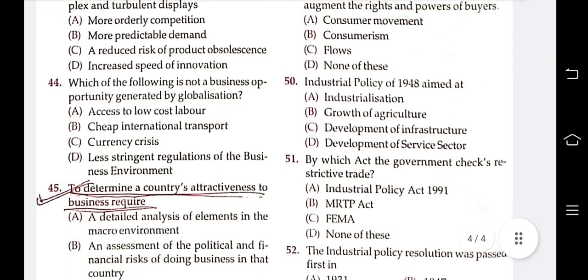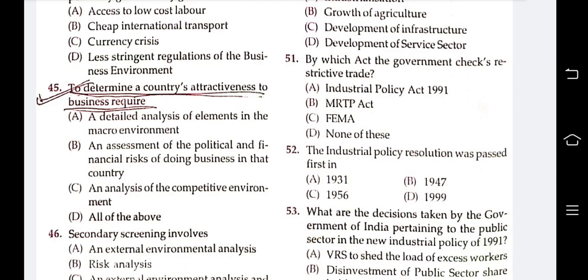Okay. Next question: to determine a country's attractiveness to business requires a detailed analysis of elements in the macro environment, an assessment of the political and financial risk of doing business in that country, an analysis of the competitive environment, or all of these. The answer should be D, all of the above.